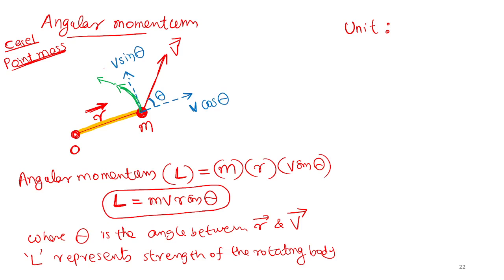Mass has the unit kilogram. V has the unit meter per second. R sin theta, R has the unit meter. Sin theta does not have any unit. Sin theta is opposite side by hypotenuse, meter by meter. So the unit of angular momentum is not a good unit. Kilogram meter square per second. There is no name for this. Kilogram meter square per second is the unit of angular momentum.